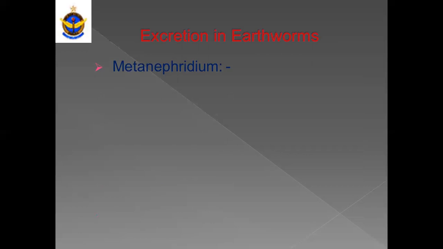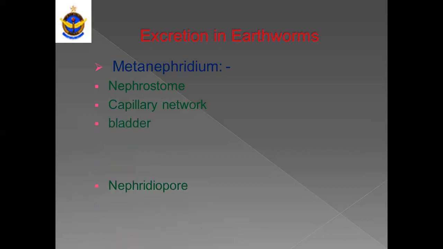Meta means middle or medium, meaning more complex or more advanced than the protonephridia but not complete. So metanephridium is the excretory organ, consisting of four structures: nephrostome, capillary network, bladder, nephridiopore.